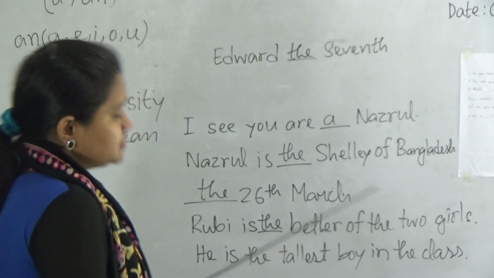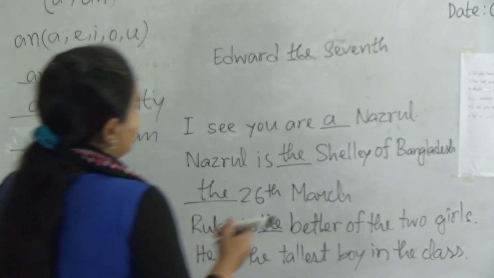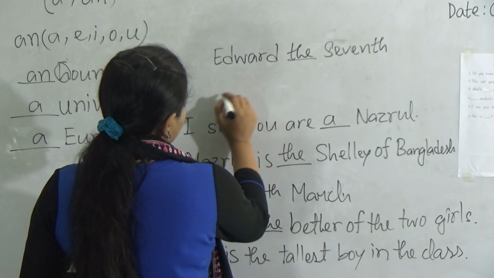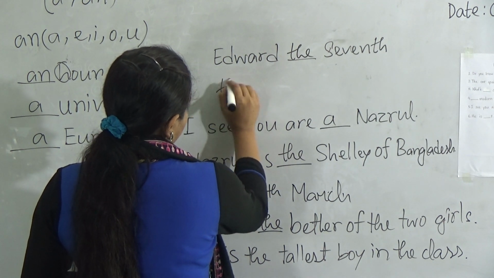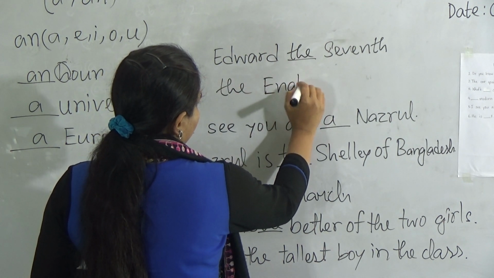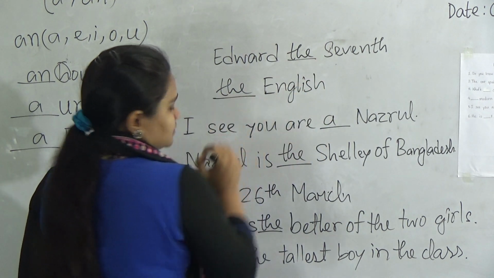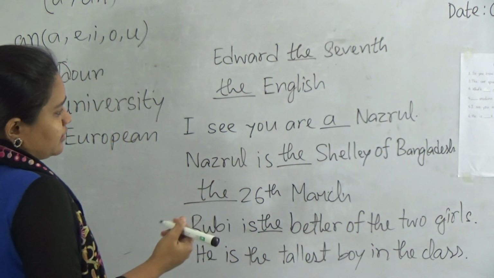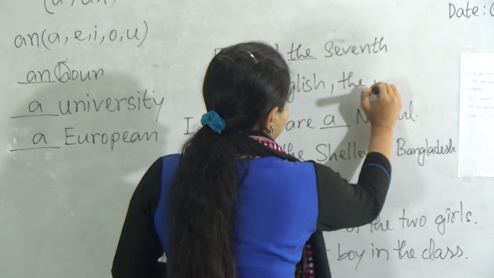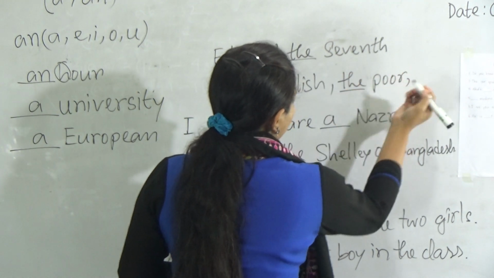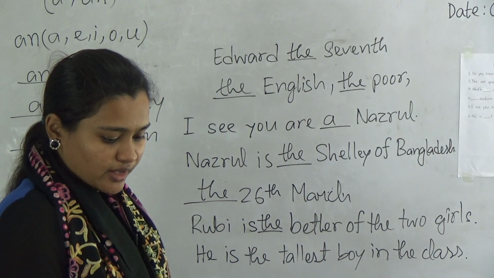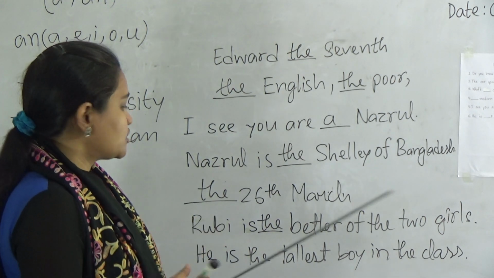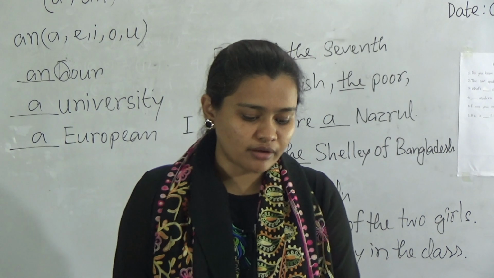And if you indicate a nation, you will use "the". Like, if you indicate a nation, okay, not a language, like "the English", you will use "the". Or any race, like "the poor" or "the rich", like this, "the brave". That means when you generalize the common noun, you will use "the" in front of them. So these are the common rules, we all know about it.